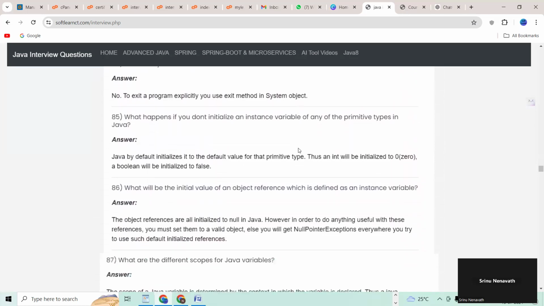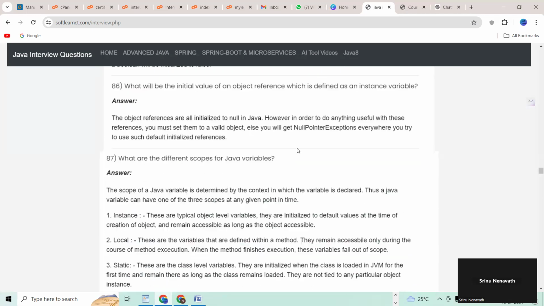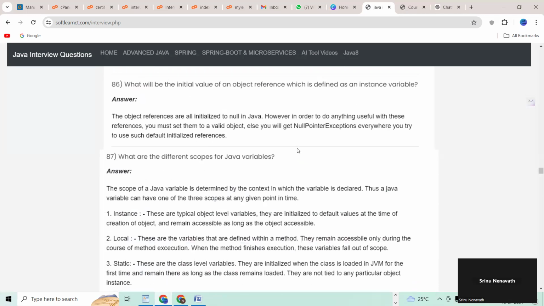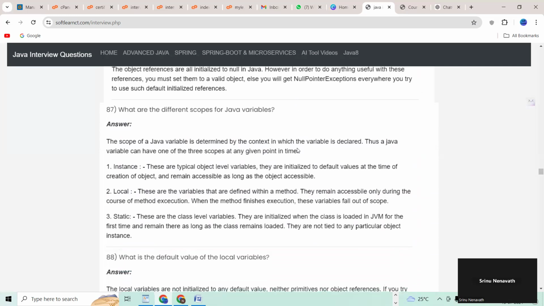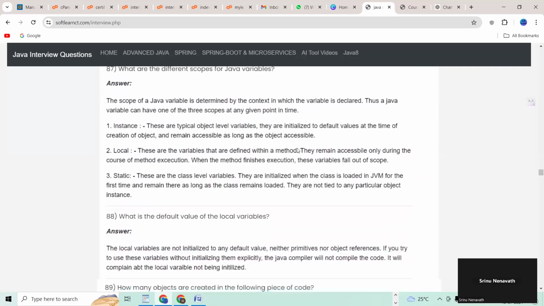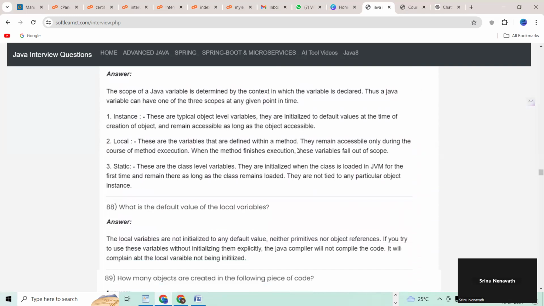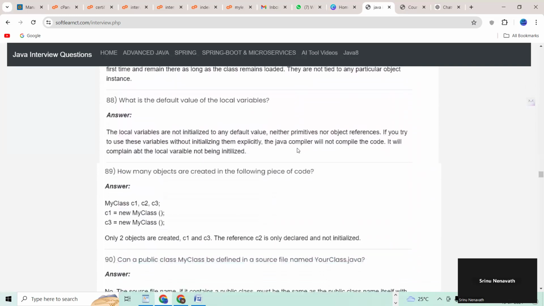85. What happens if you don't initialize an instance variable of any of the primitive types in Java? 86. What will be the initial value of an object reference which is defined as an instance variable? What are the different scopes for Java variables? 88. What is the default value of a local variable?